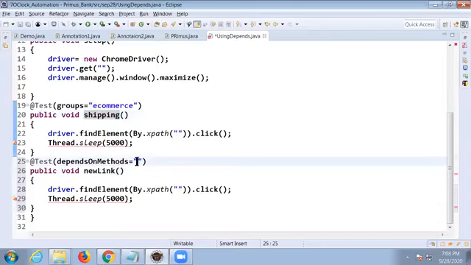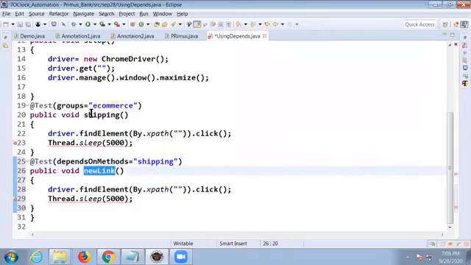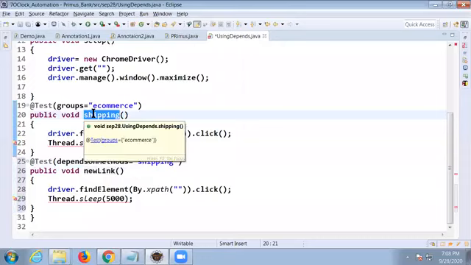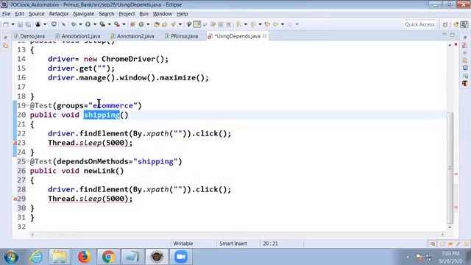Shipping method. E-commerce is a group name. We are giving one group. In that group, we are running dependsOnMethods. So this new link is depending on what? The shipping test case. And what is the meaning? If the shipping test case fails, obviously the remaining test cases will be skipped. They don't fail, they'll skip automatically.